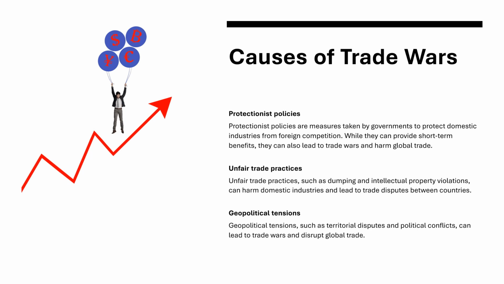Causes of trade wars. Protectionist policies. Protectionist policies are measures taken by governments to protect domestic industries from foreign competition. While they can provide short term benefits, they can also lead to trade wars and harm global trade. Unfair trade practices. Unfair trade practices such as dumping and intellectual property violations can harm domestic industries and lead to trade disputes between countries. Geopolitical tensions. Geopolitical tensions such as territorial disputes and political conflicts can lead to trade wars and disrupt global trade.